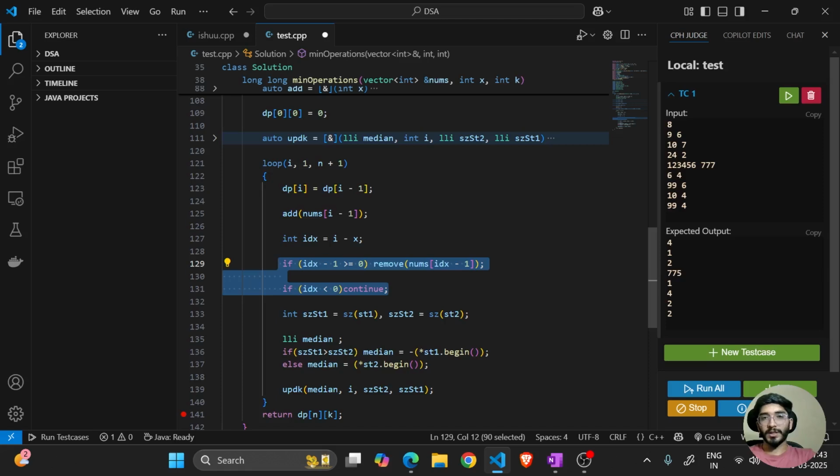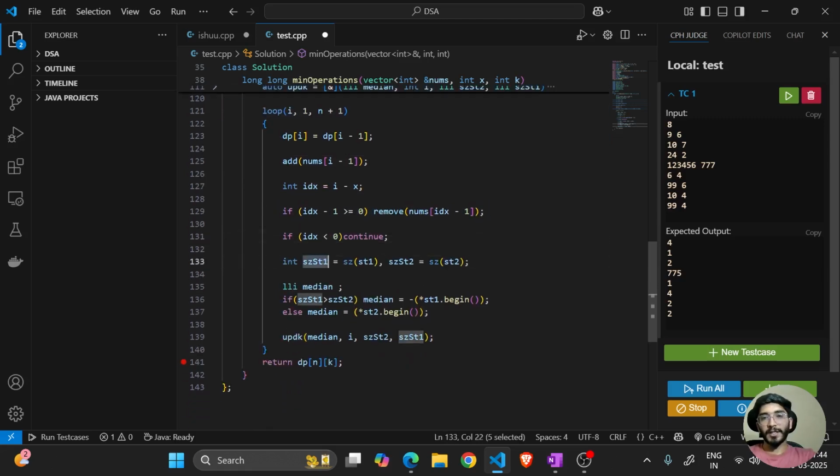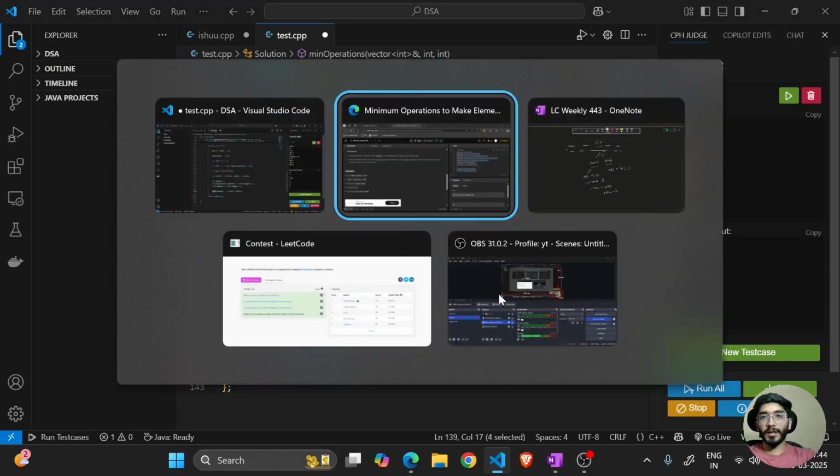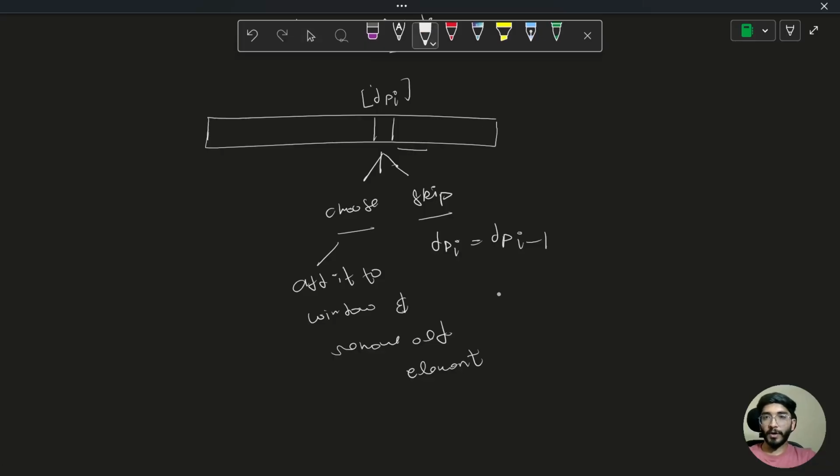So initially we are just adding elements until the size of x is maintained. Once it is maintained, we'll start removing the elements also. So these are the sizes of two sets we are getting our median from. If the size of set 1 is greater, the median will be in that set, and we'll just take the negative of that, and otherwise my median would be in set 2. So this is how I'll get my median, and after getting my median, I'll update all the states, which is nothing but for every dp of